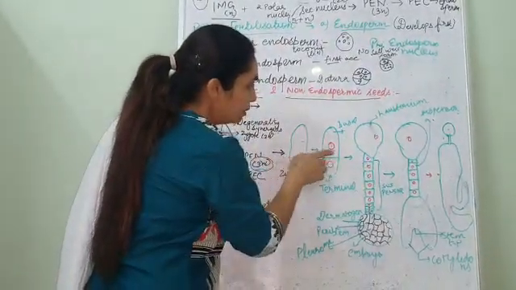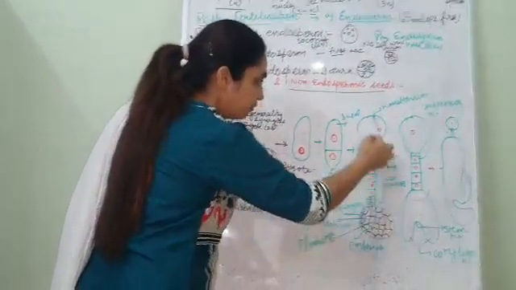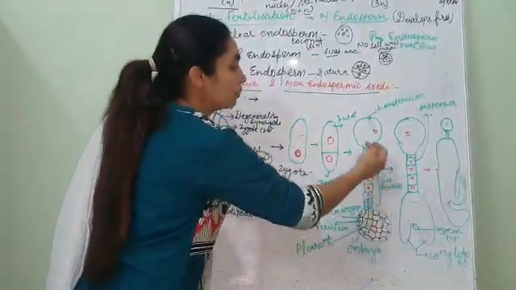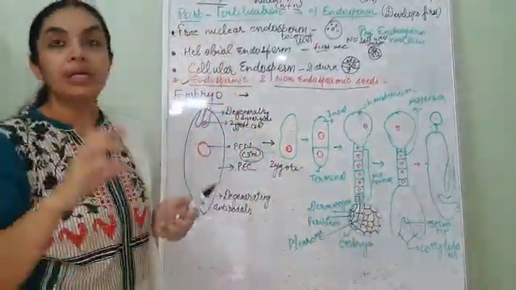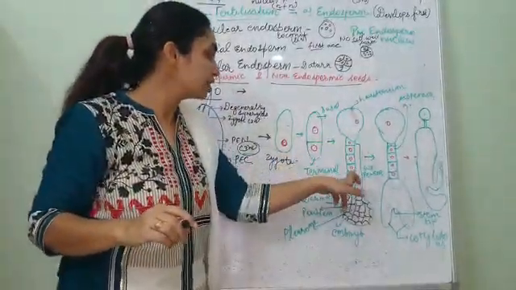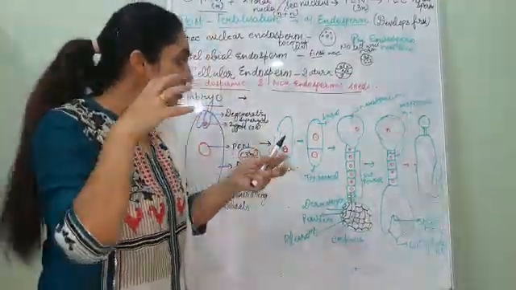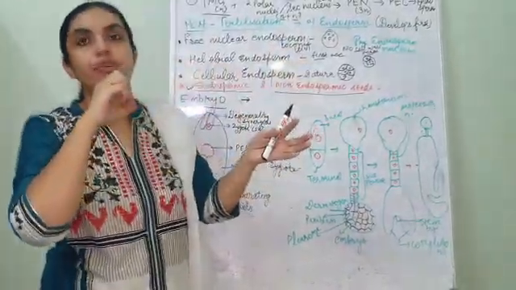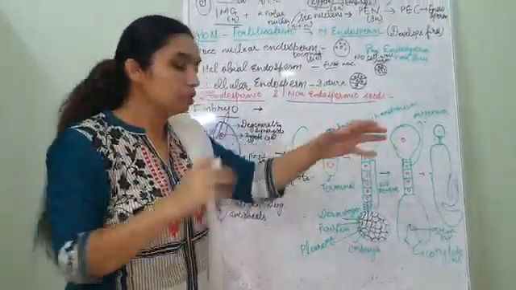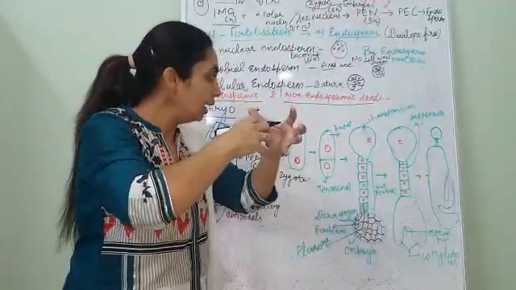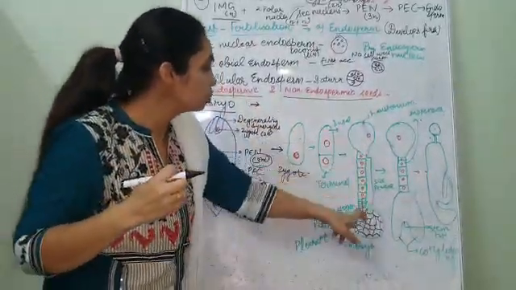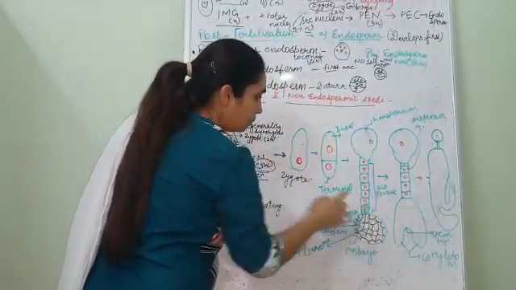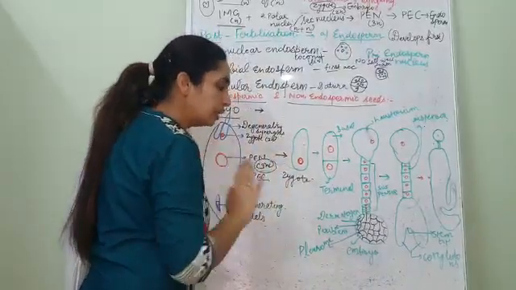Now this basal cell is meant for the development of the suspensor. It divides again by a transverse wall and forms a suspensor and a haustorium. Haustorium is a bulbous structure. It is the last cell of the suspensor. It gets embedded into the endosperm, and it sucks the nutrition from there. So it is a bulbous structure embedded in the endosperm and it sucks the nutrition from the endosperm to provide it to the embryo. And this terminal cell is responsible for the development of the embryo.